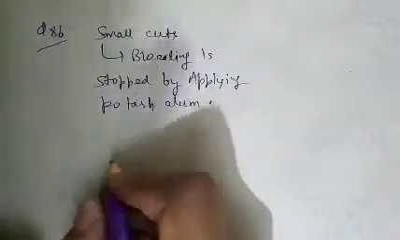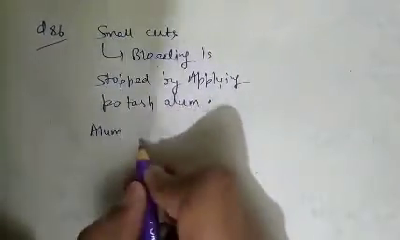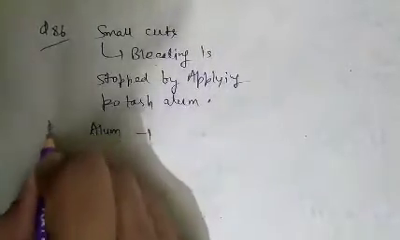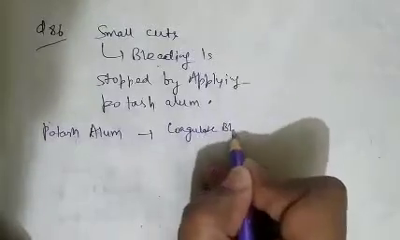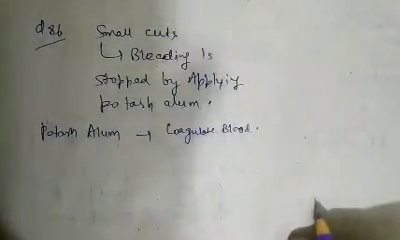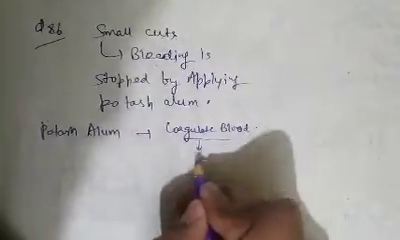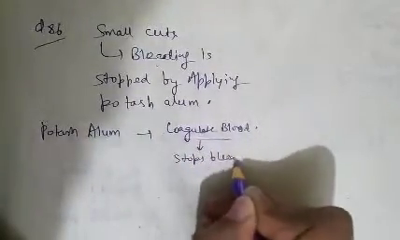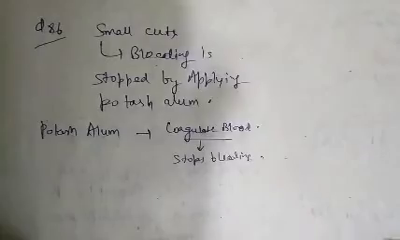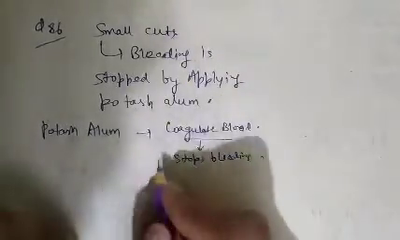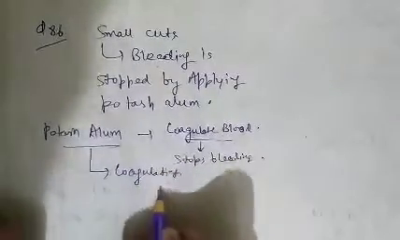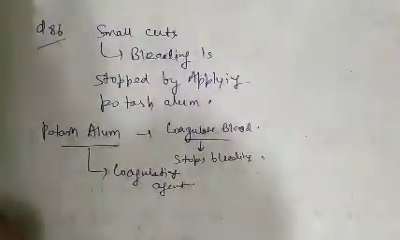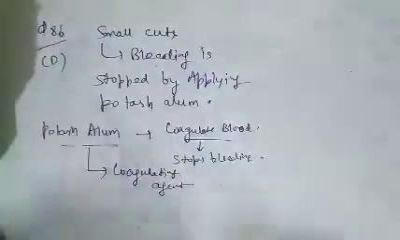As we know that potash alum will coagulate blood. So it stops bleeding. Coagulate blood and stops bleeding. So question number 86, it is a coagulating agent. Basically, potash alum acts as a coagulating agent for blood. So question number 86, option D is correct.